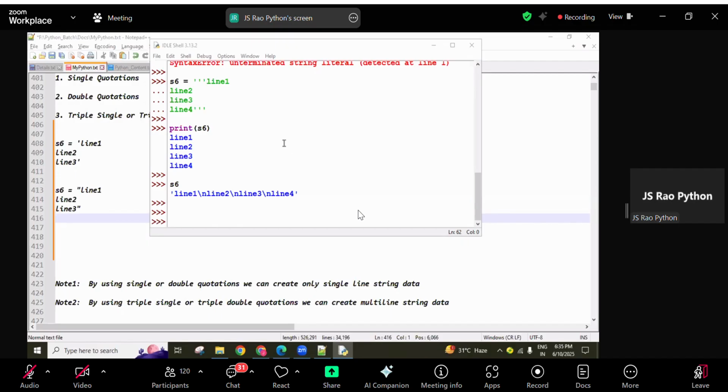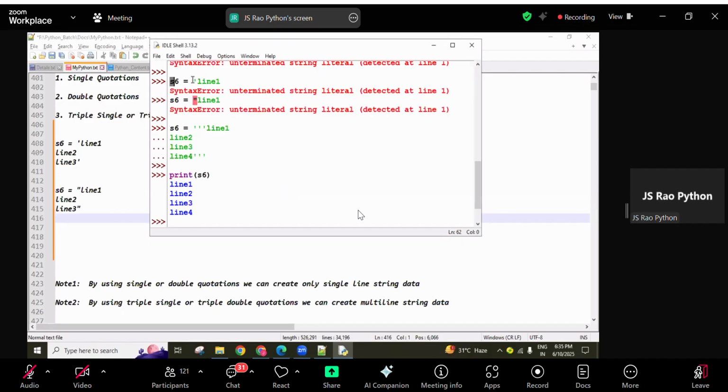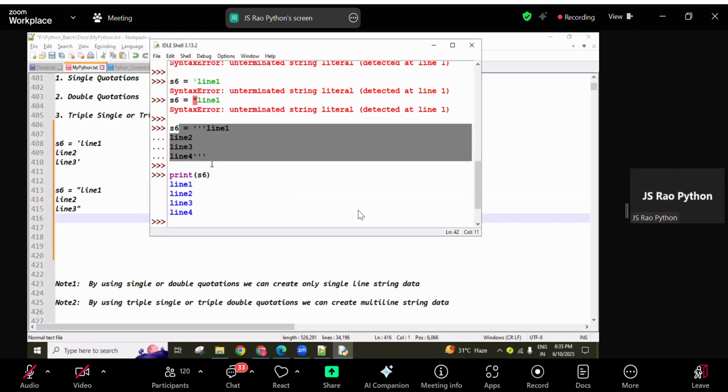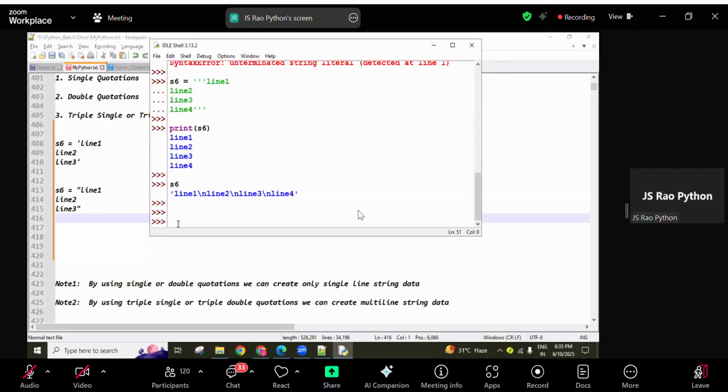Gajanan, which output you are not getting? So when you are creating like this, definitely you are getting output. Okay? End of this session, you can contact. Okay, which one you are posting?